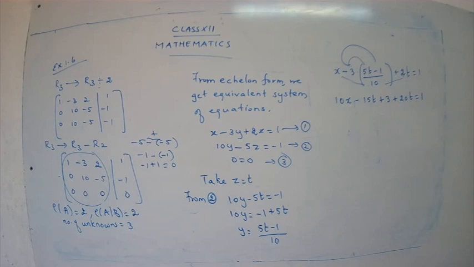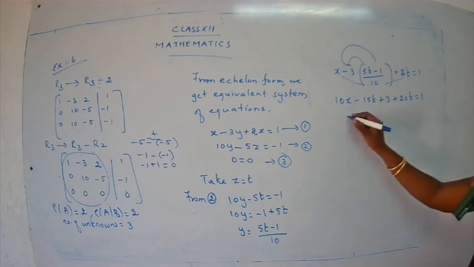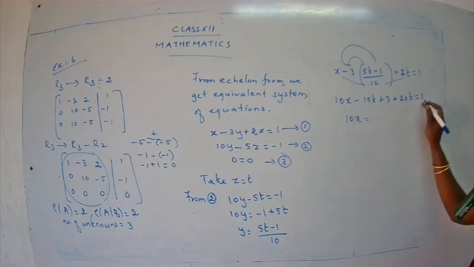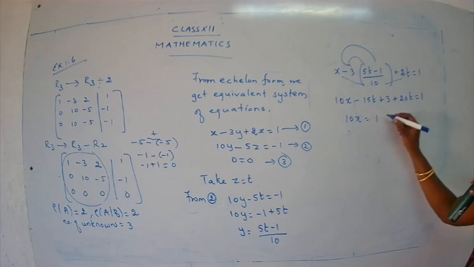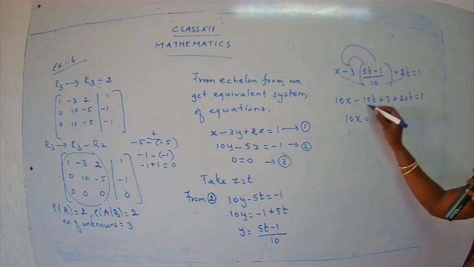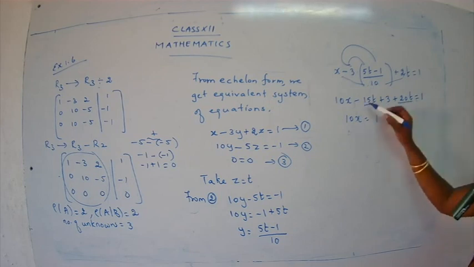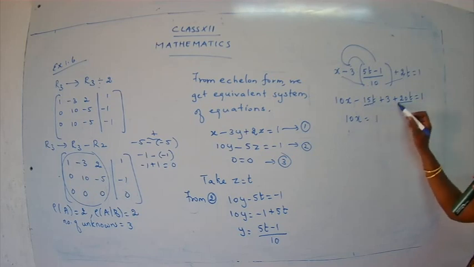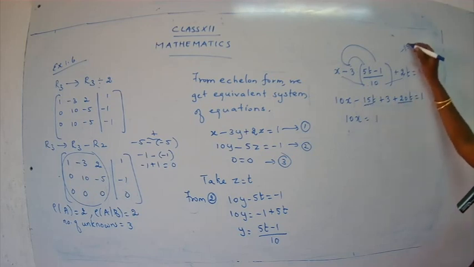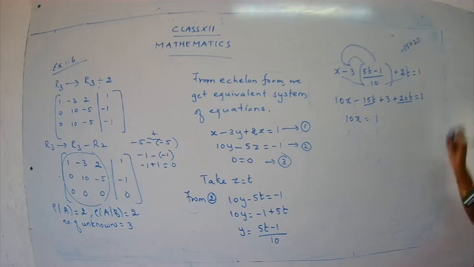So keep x on one side. Try to take the remaining to the RHS. So 10x is equal to 1. I'll just do the calculation and I'll shift it. Okay, children? What is minus 15 plus 20? 20 minus 15 is plus 5.